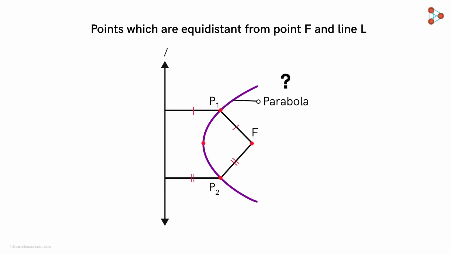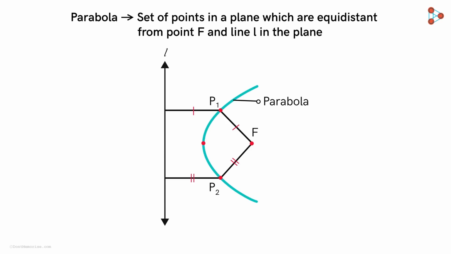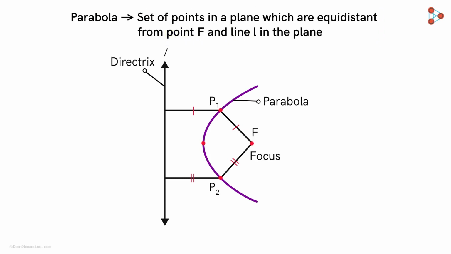So how can we define a parabola? We see that a parabola is the set of all points in a plane that are equidistant from a fixed point F and a fixed line L. They're given special names. The point F is called the focus of the parabola and line L is called its directrix. Notice that the shape and the position of the parabola will depend on the position of point F and line L. That is, depending on the point we take as our focus and the line which we take as the directrix, we will get different parabolas.